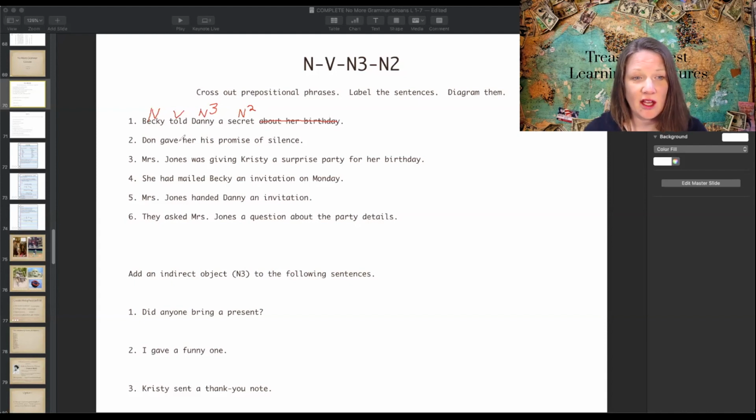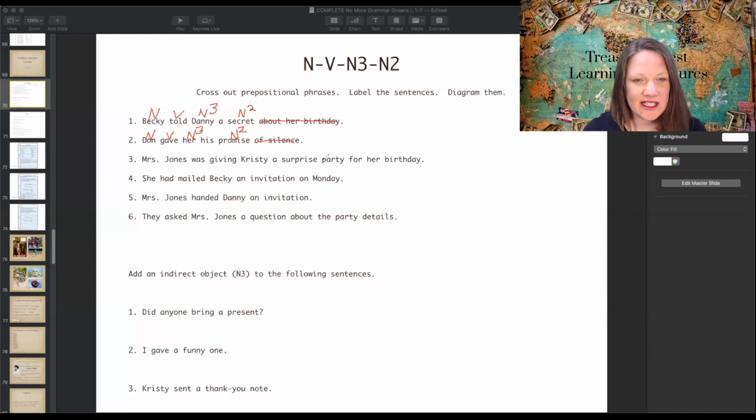Number 2, Don gave her his promise of silence. Of silence is a prepositional phrase. Gave is the verb. Don is the subject. Don gave what? Promise. That's the direct object. And her would be the indirect object. It's a pronoun, but it's indirectly a noun.